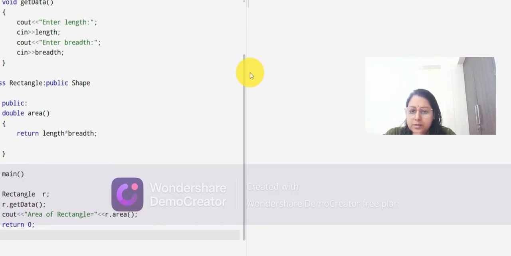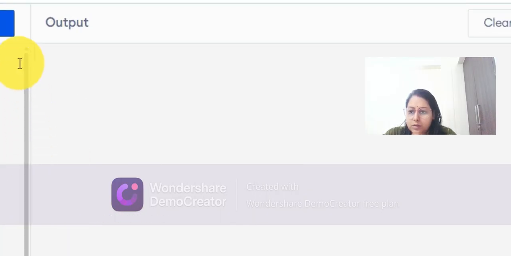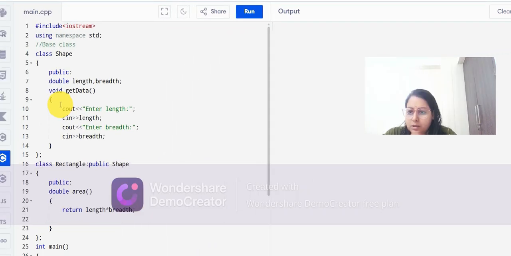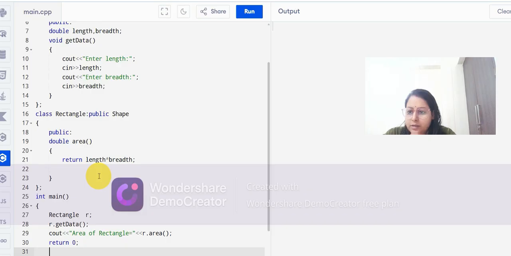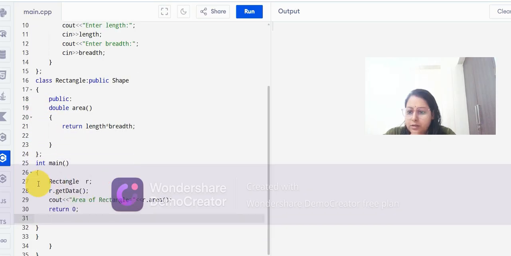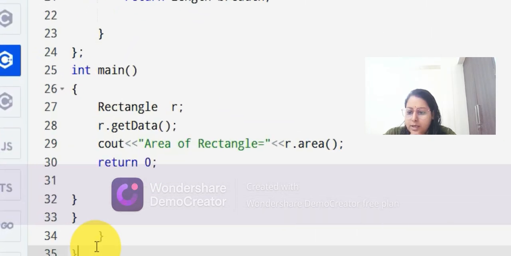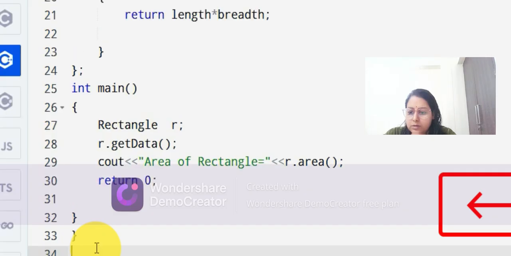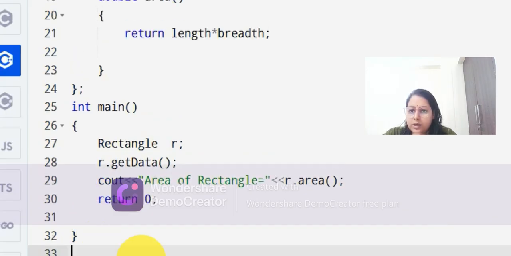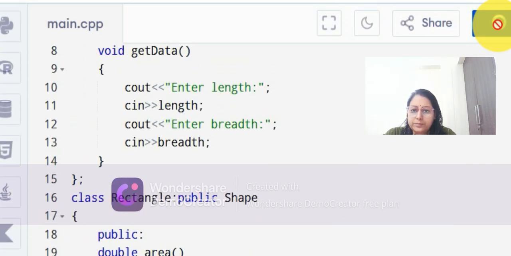First we'll check whether the braces are okay or not. This first brace ended up here. This brace ended up here. This is fine. This brace ended up here. This brace ended up here. Fine. This int main brace ended up here, and these three braces are extra, so we'll just delete them and we'll run our code.